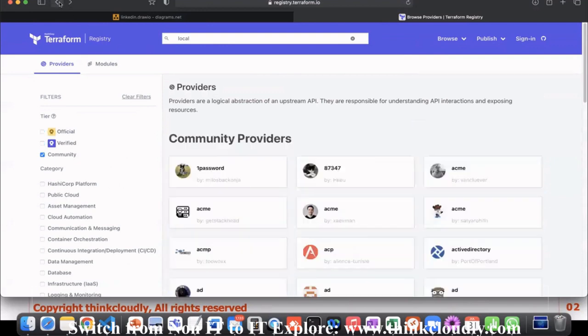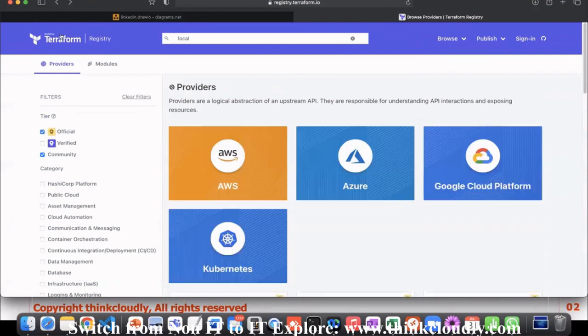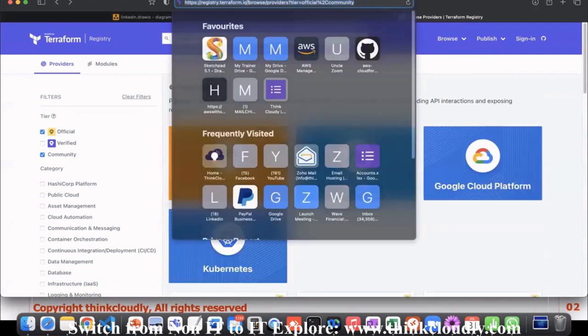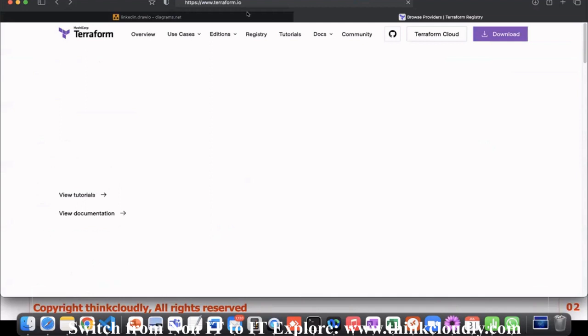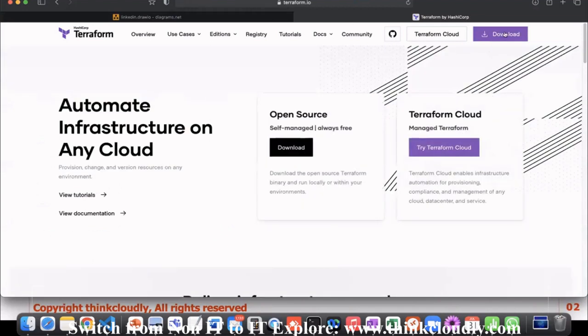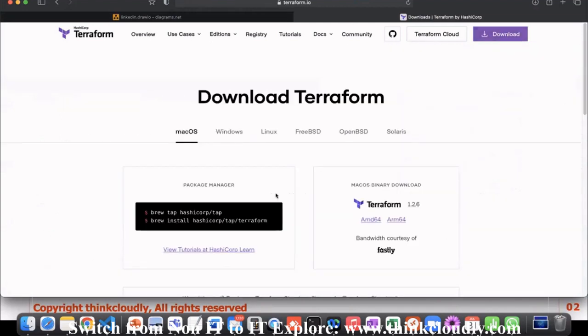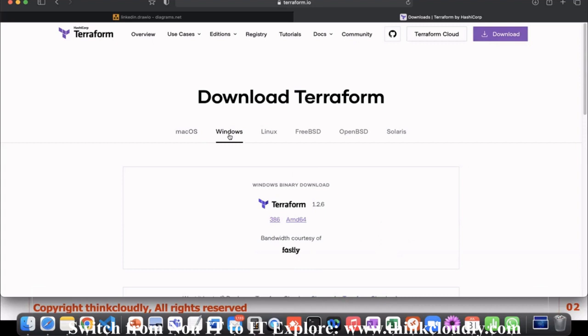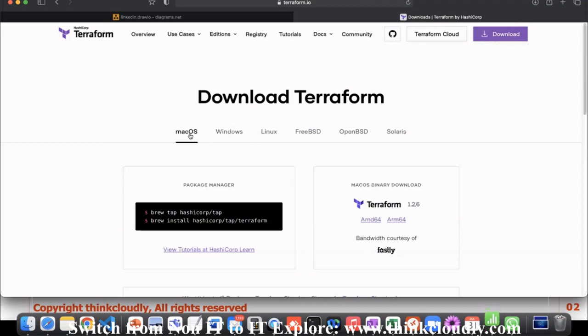Now, let's set up our own provider. To set up our own provider, first of all, go to terraform.io. When you go to terraform.io, click on the download button. Now you have to think whether you're using Mac OS. If you have an Apple laptop, use Mac OS. If you have Windows, use Windows. Click on it and then download it. I'll come to Windows in a while. Let's see how it works on MacBook.